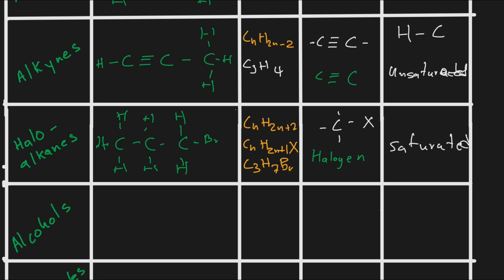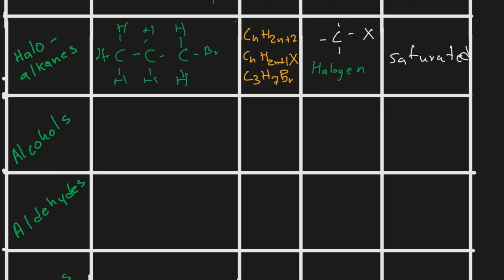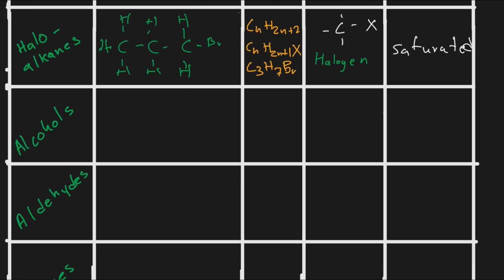Okay, so now we're going to move on to the next type of homologous series, and this type is called alcohols. The way we see an alcohol is if we have carbons, and on any carbon we have what we call a hydroxide bonded to it.